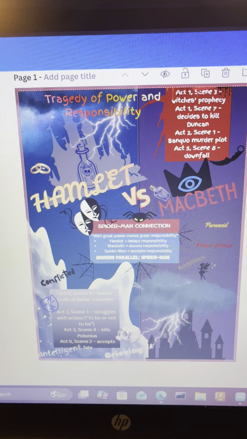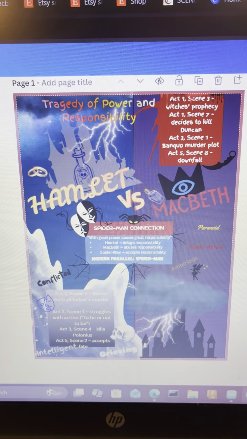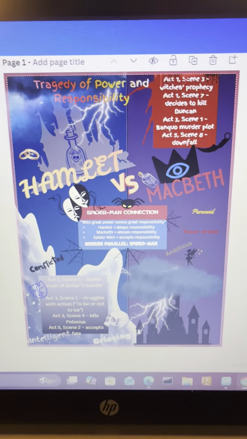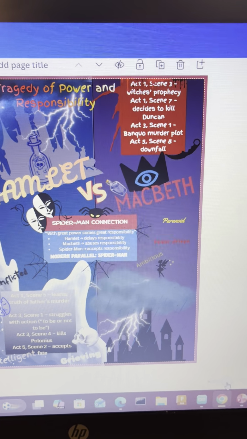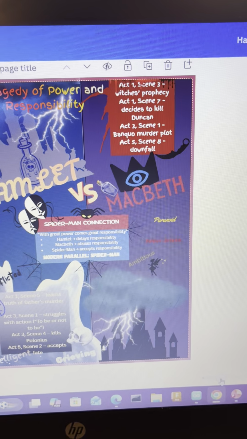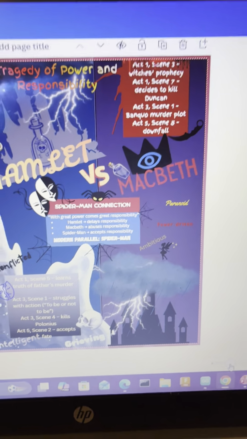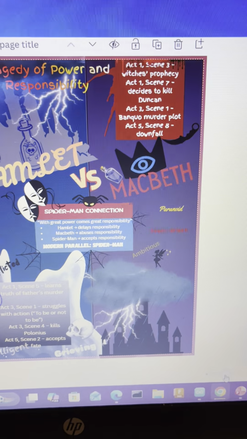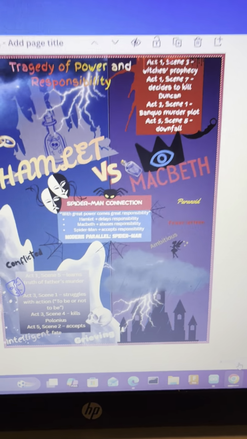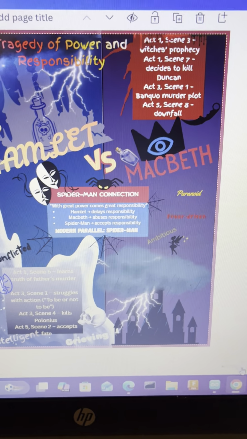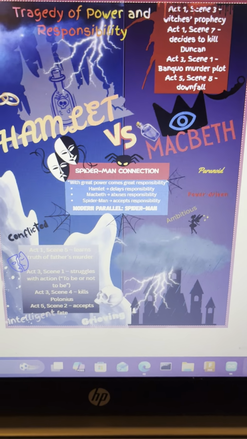We'll be looking into a great dive of the modern illustration of Spider-Man to have a comparison analysis to both parallel worlds. Because of this famous lesson, with great power comes great responsibility. While Spider-Man learns to accept responsibility, Hamlet struggles with it. Macbeth abuses it. Their different choices ultimately lead to very different outcomes.